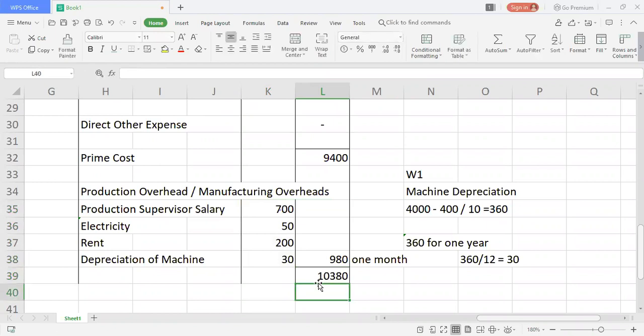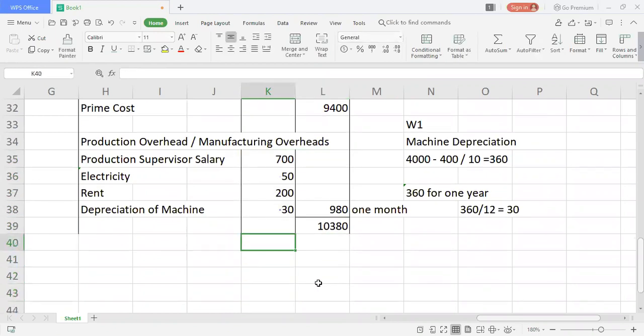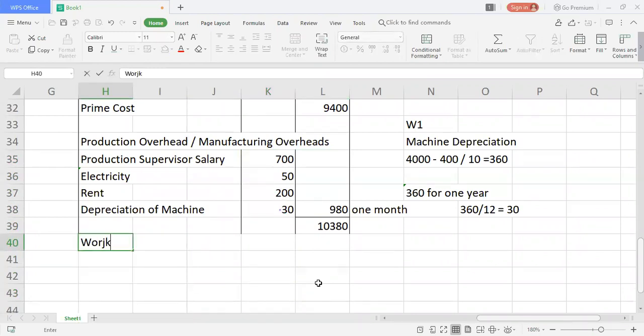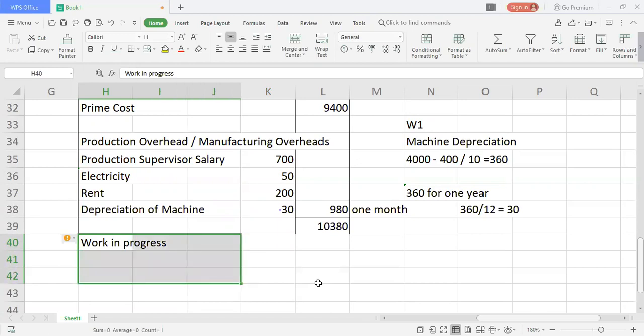Right. So now I'm still not finished on this sum. I have one more particular thing to do. That is what we say work in progress. Normally, work in progress is something which you are working on in progress when you're producing. So you need to add your opening work in progress here. In this sum, they didn't give an opening work in progress. They only gave closing work in progress. Okay, so I'm going to put this format properly.